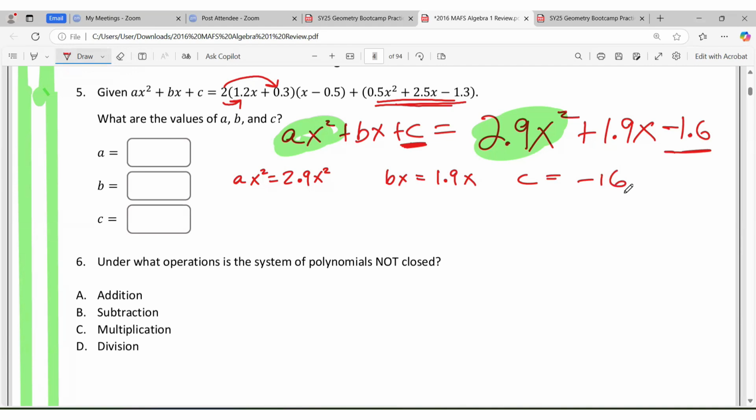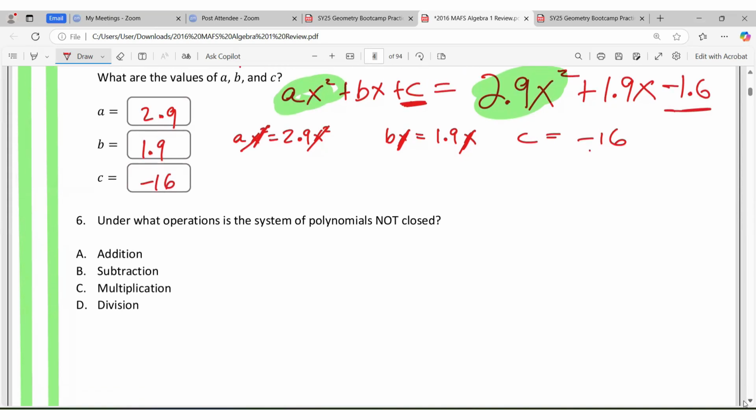So we could see from this, you could cross off your x squared. You could see that a is 2.9. From this, if you cross off your x again, we get b is 1.9. I should have said x squared here. And then the c is negative 1.6. So basically, that's the way forward as we go. Let's go to the next question.